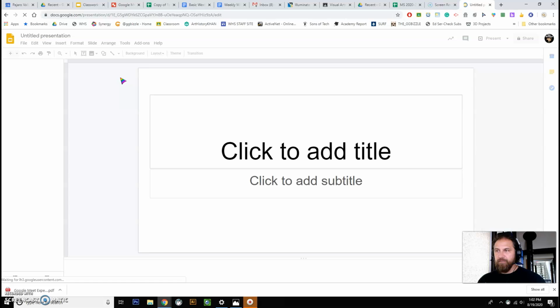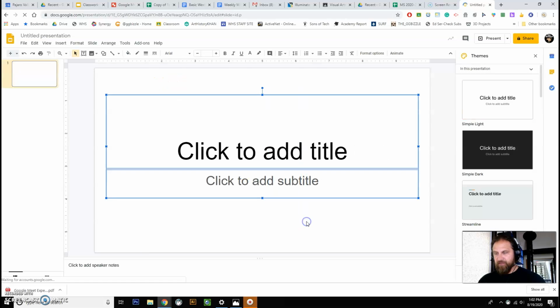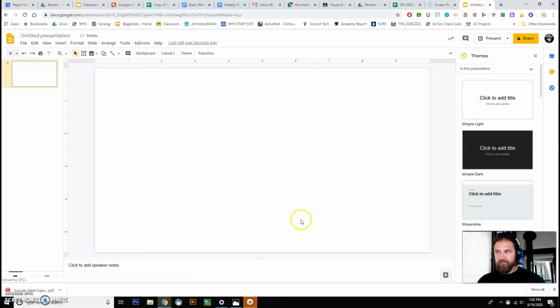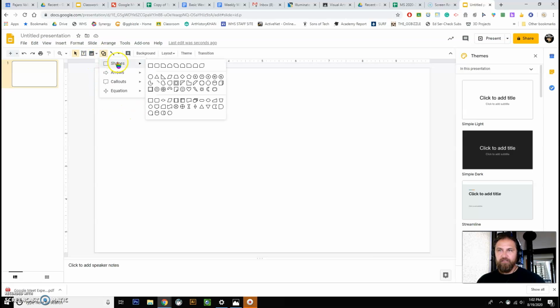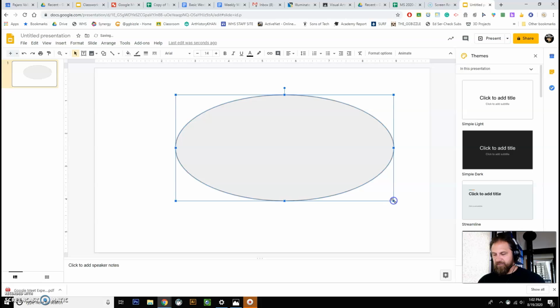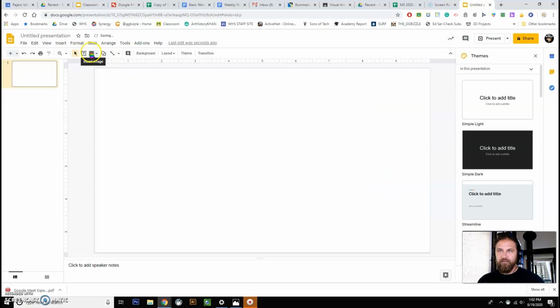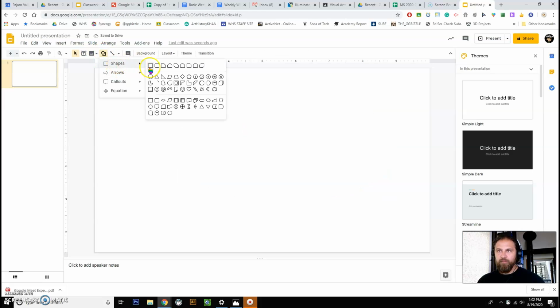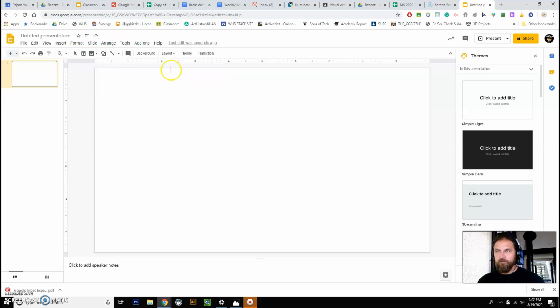I'm going to start a blank presentation, basically just to get a blank thing. I'm actually going to click and delete everything. And first thing I'm going to do is insert a shape that's a circle, but it's called an oval because it can make circles that look like this. I don't want that. So insert shape circle. I'm going to start from the top left and then hold down the shift button and that will keep it at a perfect circle.